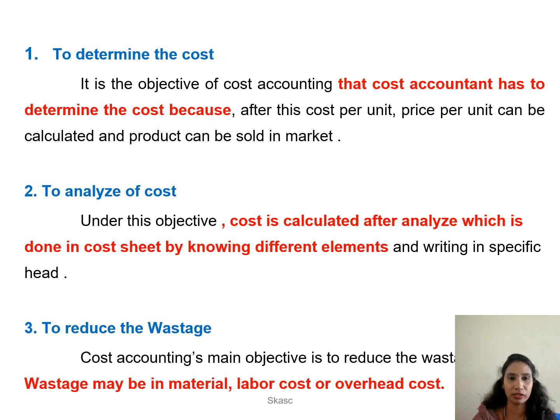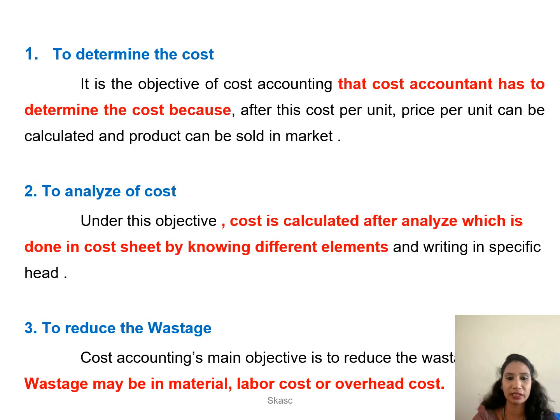To determine the cost. The primary objective of cost accounting is to determine the entire cost so that they can come to know the cost incurred per unit, the price per unit can be calculated, and the product can be sold in the market. Second one, to analyze the cost. The cost is calculated only after analyzing, which is done by a worksheet by determining the different elements like material, labor and other expenses.